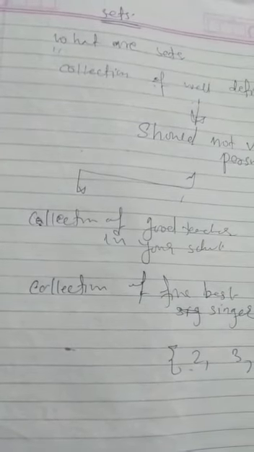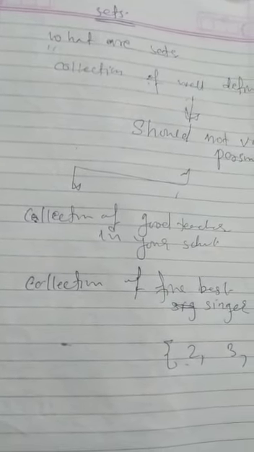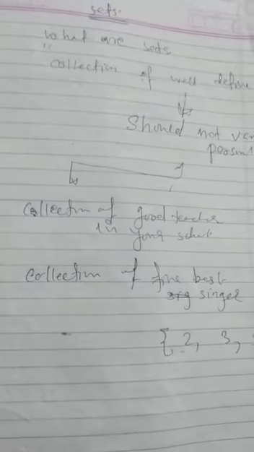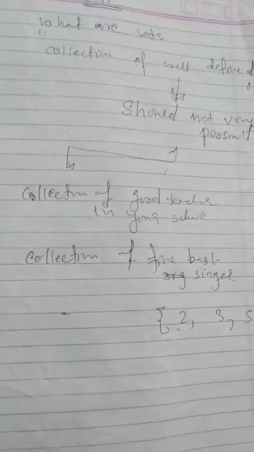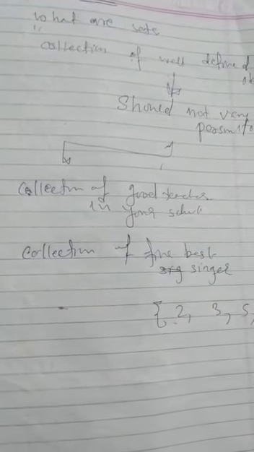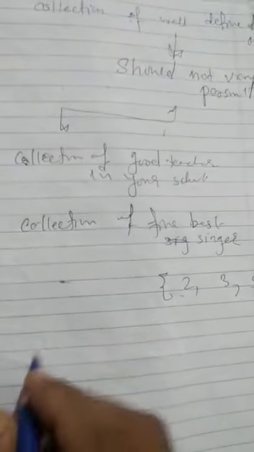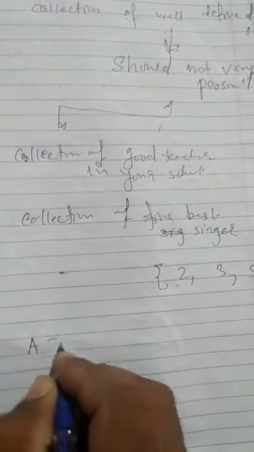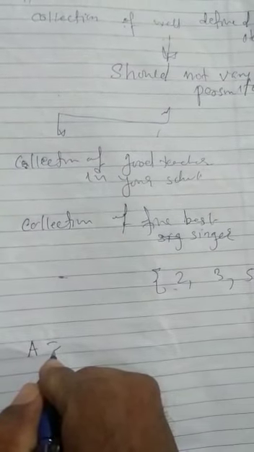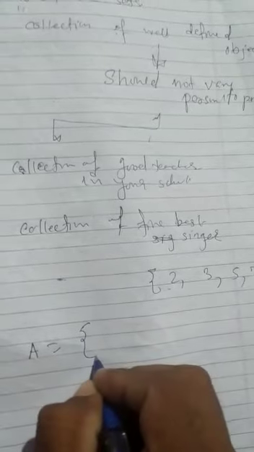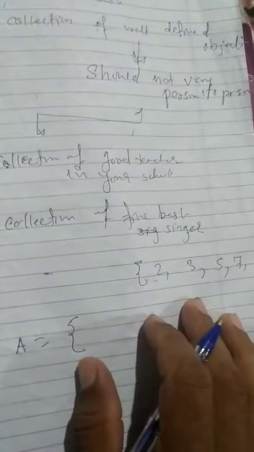The name of the set is given using capital letters; you can take A, B, C up to Z. For example, the collection of natural numbers from 1 to 10. Take A is equal to, and the set is always written in a pair of curly brackets.